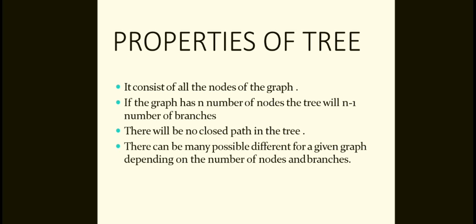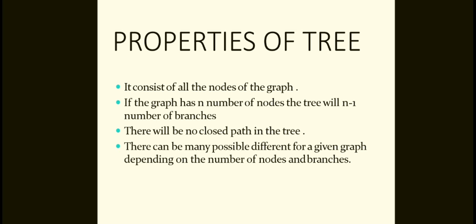Already you know that this is a tree. It is a connected subgraph of a given graph which contains all the nodes of the graph, but there should not be any loop in that subgraph. The branches of the tree are called the twigs.